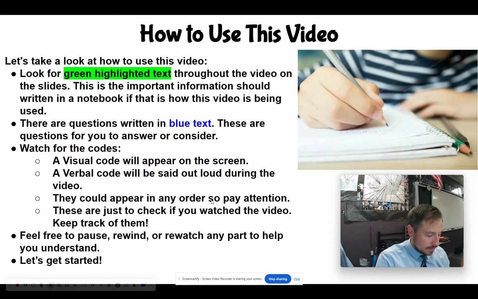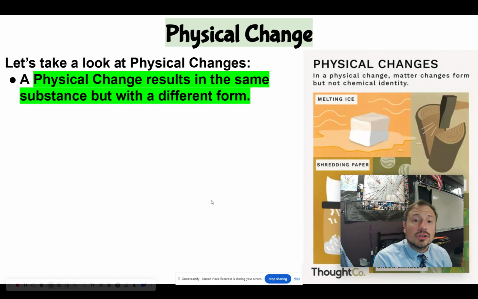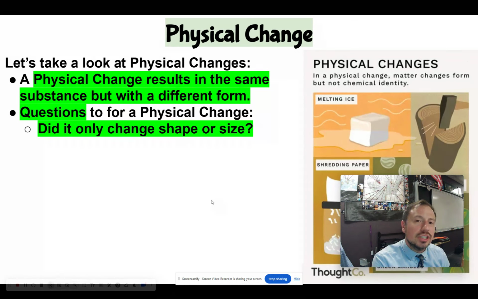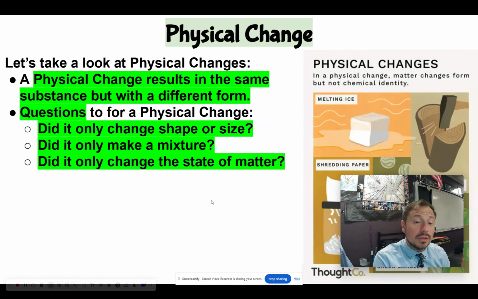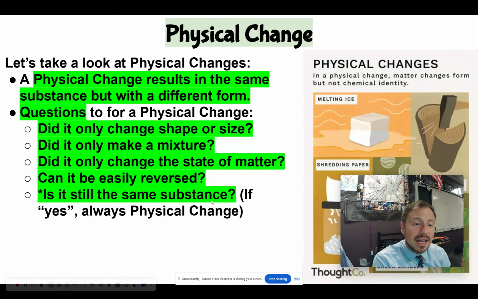So let's get started. Let's talk about physical changes. A physical change results in the same substance but with a different form. So here are some questions to consider for a physical change. Did it only change shape or size? Did it only make a mixture? Did it only change the state of matter? Can it easily be reversed? And this last one, is it still the same substance?